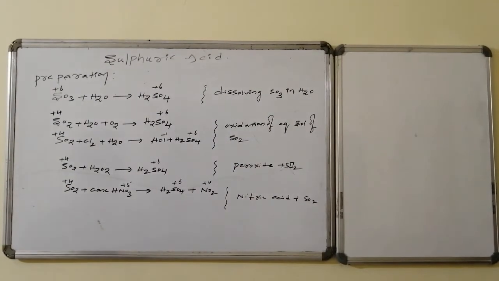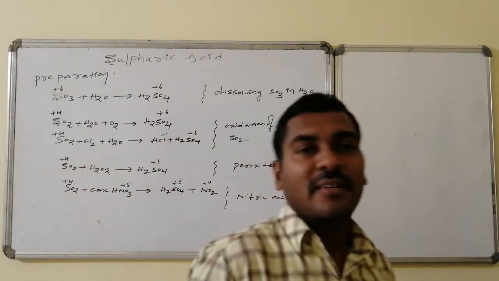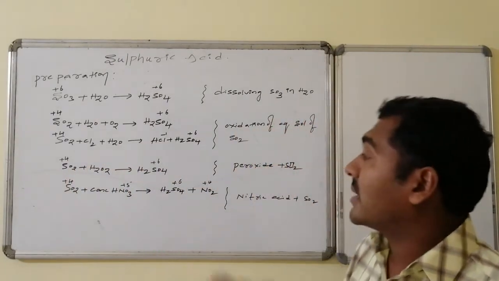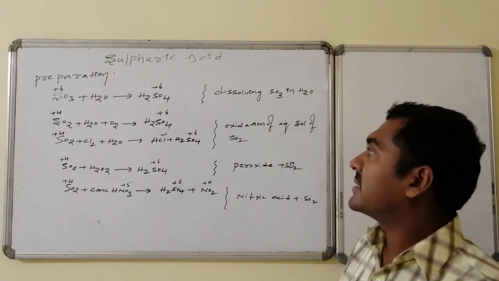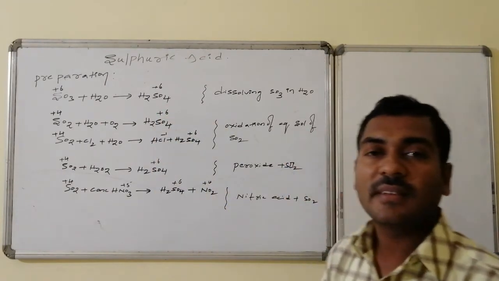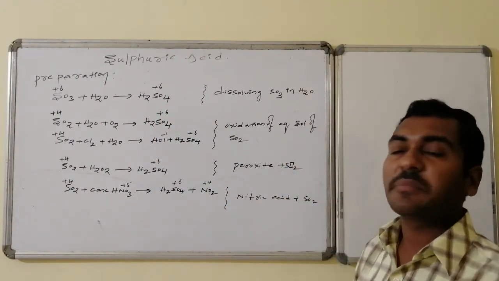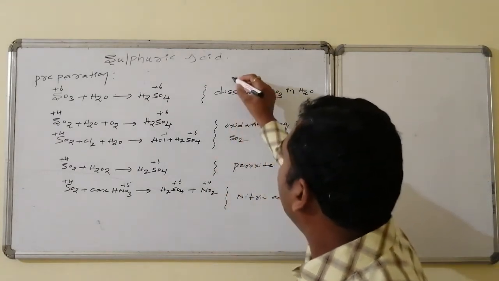If we go for the oxidation number analysis of the reactions, sulfur trioxide with +6 oxidation state is converted to sulfuric acid of +6. There is no change in oxidation state; it is simple hydrolysis, a non-redox reaction.